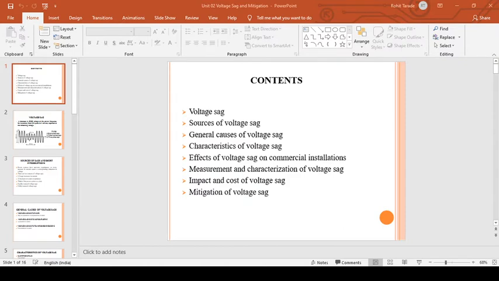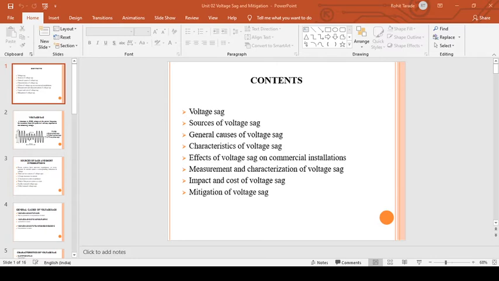So what are the general causes of the voltage sag? Voltage sag due to faults, voltage sag due to motor starting, and voltage sag due to transformer energizing. So these are the major causes: faults, motor starting, and transformer energizing. In addition to this, capacitor energizing is also an additional cause for the voltage sag.